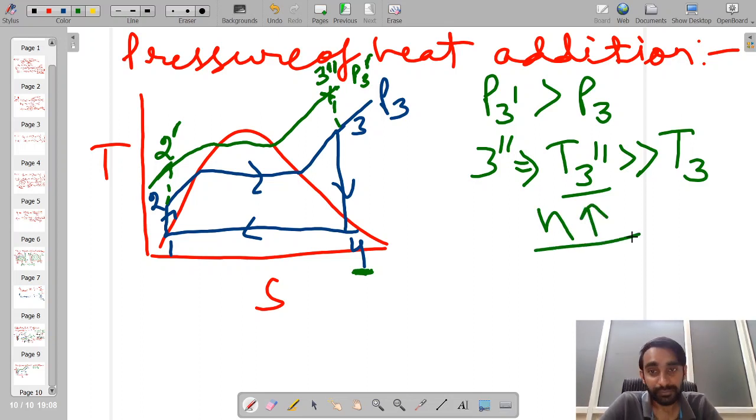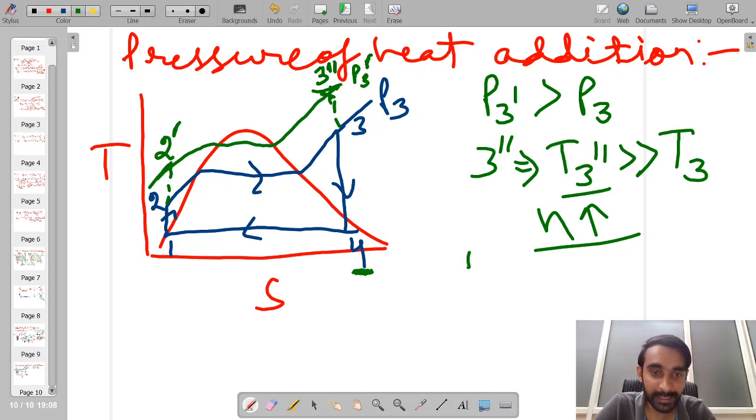But what has happened, this temperature has become so high that it may go beyond the metallurgical limits of the materials which have been used to fabricate the boiler. So when we are adding the heat at high temperature, we cannot go up to very large values of the temperature.